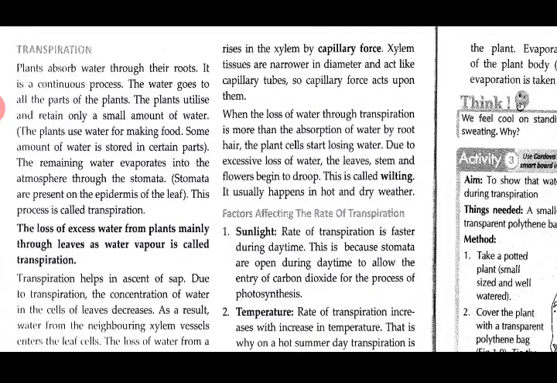So lesson 1 in biology I was taking up, that is the transport of food, water and minerals in plants, and I have dealt with how this process is taking place, which are the tissues which are responsible for it, and what are the processes that are operating this particular transport process. I have told you about the structure of xylem and phloem, about the process of osmosis, diffusion and active transport, and now I will explain transpiration.